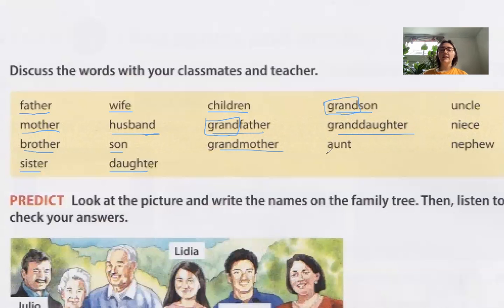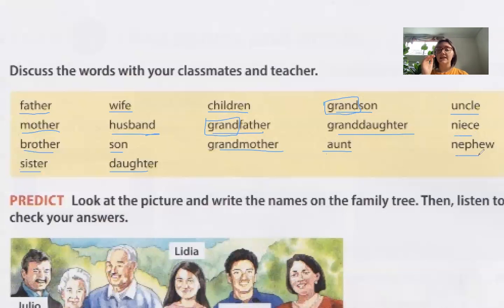The next thing is aunt. Next one is uncle. Aunt and uncle. We use aunt, auntie, uncle to talk about your mom or dad's siblings, your mom and dad's brothers and sisters. The next one is niece and nephew.